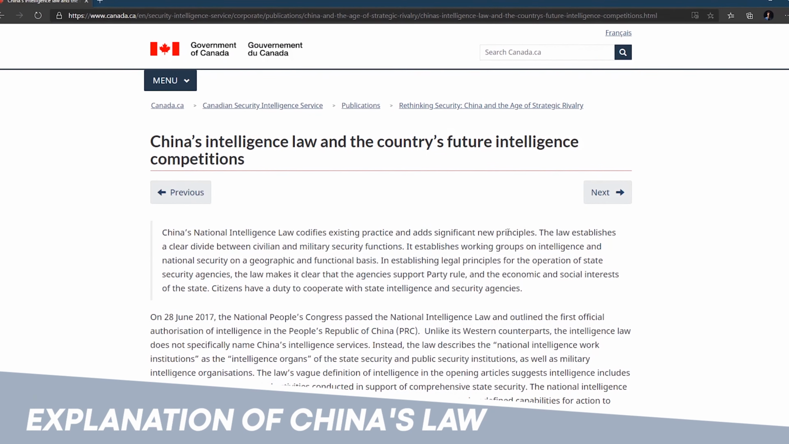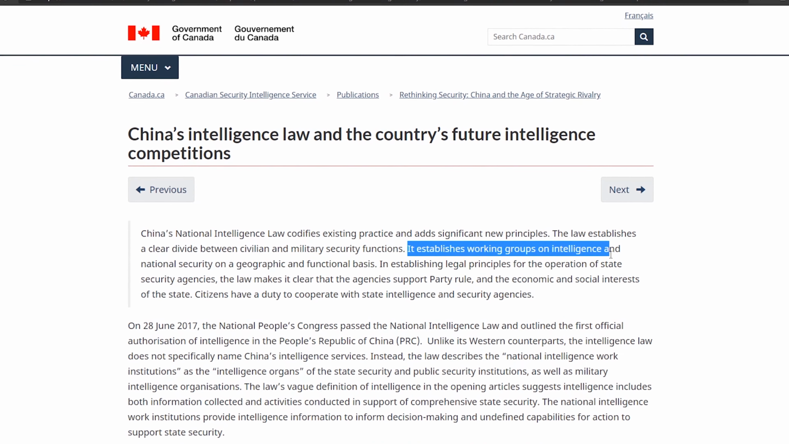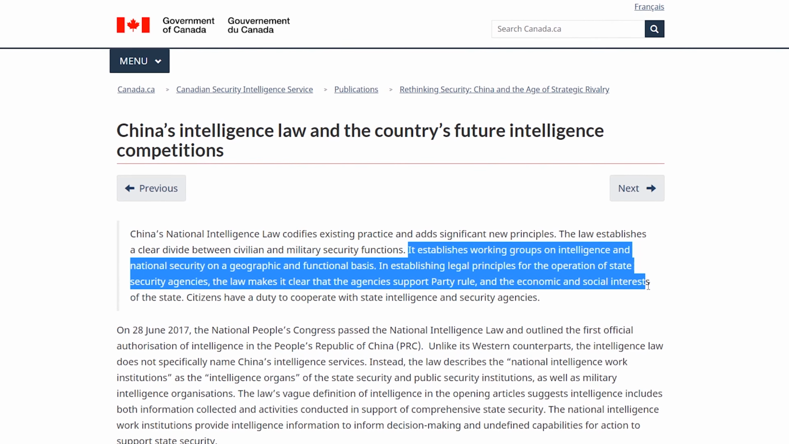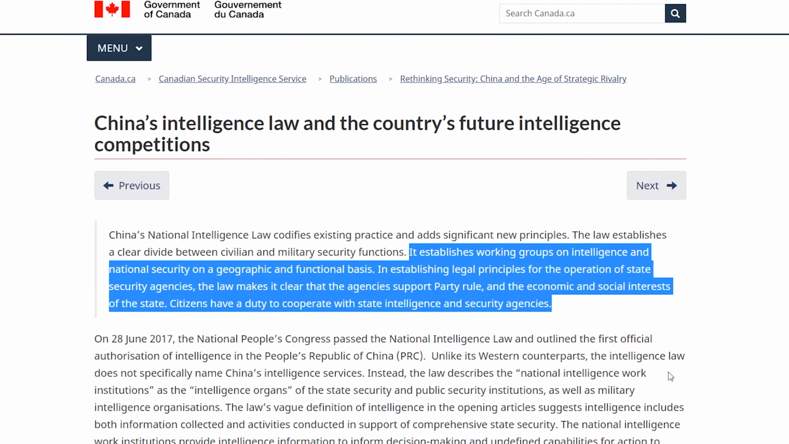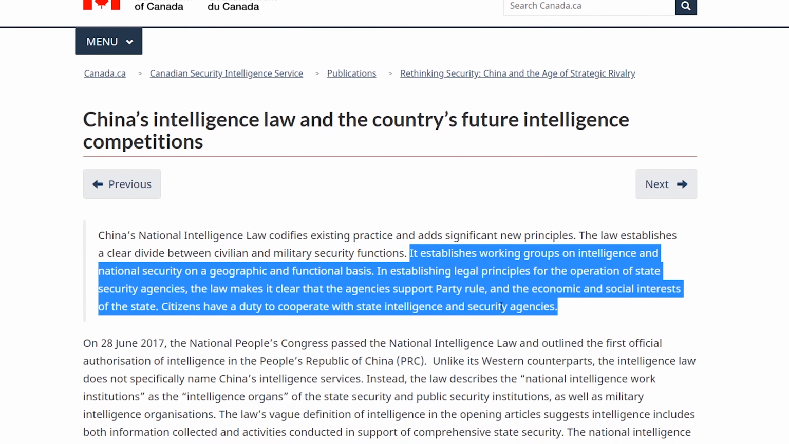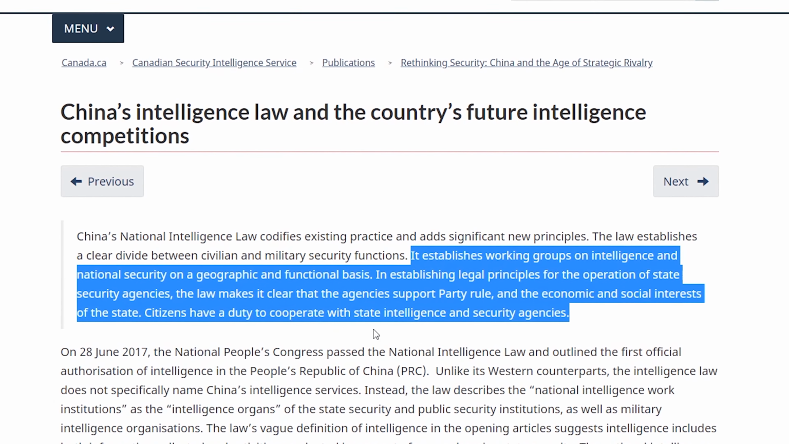In 2017, China implemented a law called the National Intelligence Law, which states that in establishing legal principles for the operation of state security agencies, the agencies support party rule and the economic and social interest of the state. Citizens have a duty to cooperate with the state intelligence and security agencies. This means that if for any security reasons China wants data from the companies, they have to give it to them, even if it's the private data of the customers. This means that China can access your data whenever they please.